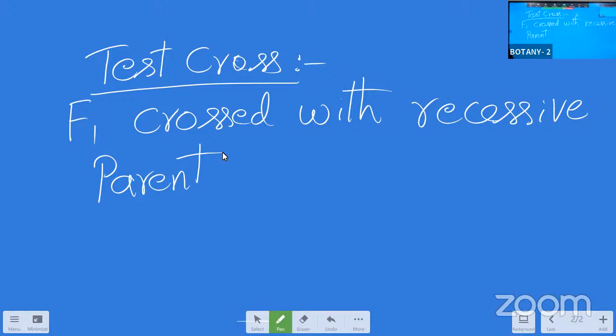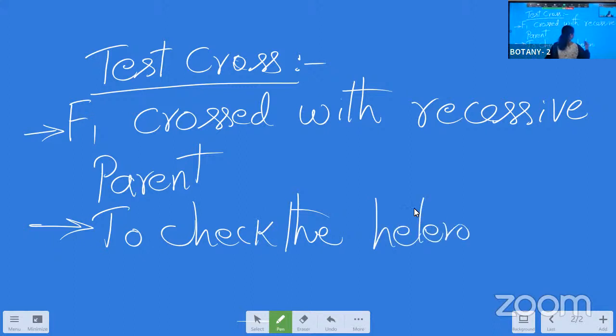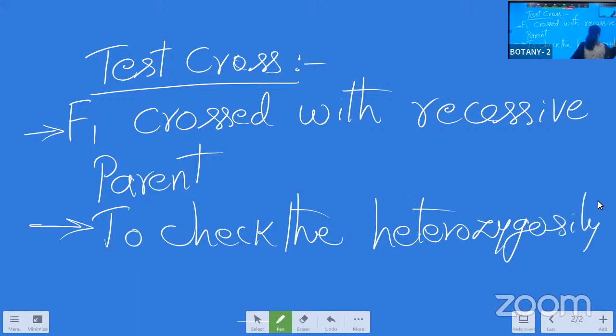So in the second point, what we can say, to check the heterozygosity of the F1 generation, we will do the test cross.